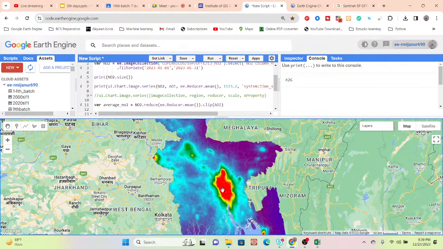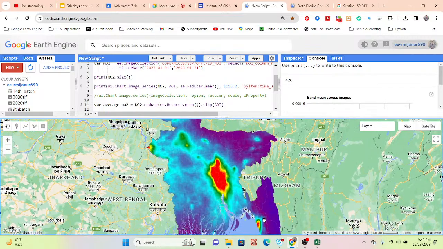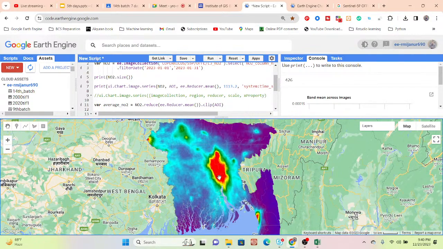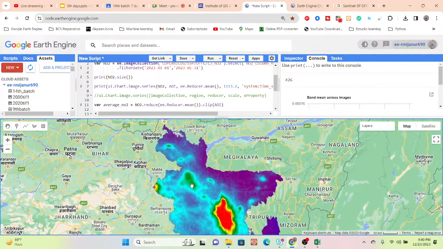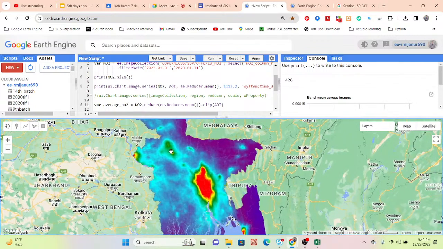Basically, the main source of the nitrogen dioxide is human activities such as the combustion of fossil fuels such as coal, gas, and oil, especially fuel used in cars in this Dhaka city. So that's why we can get the high density of the nitrogen dioxide here. Also you can see this region, it's the high density of nitrogen dioxide for this region. So in this time we can get the nitrogen dioxide density map.